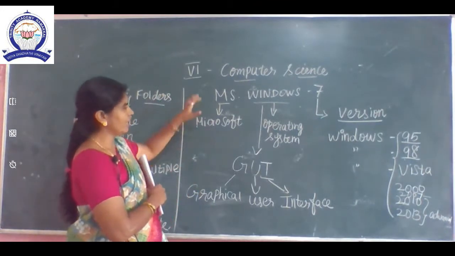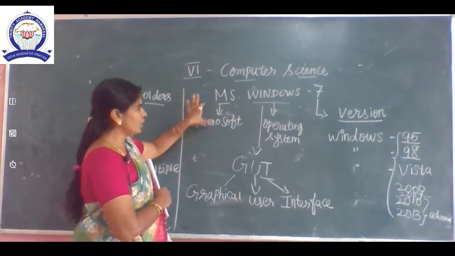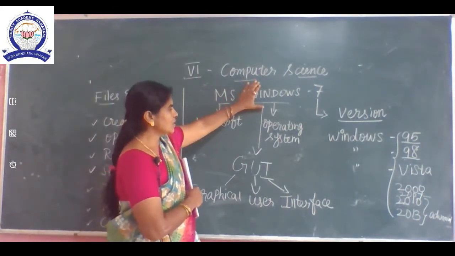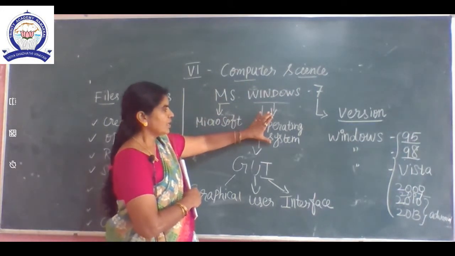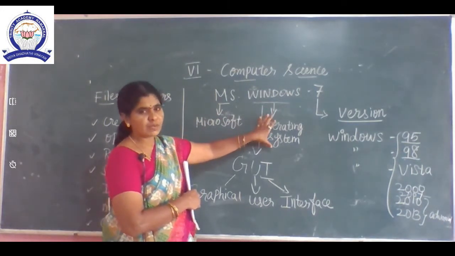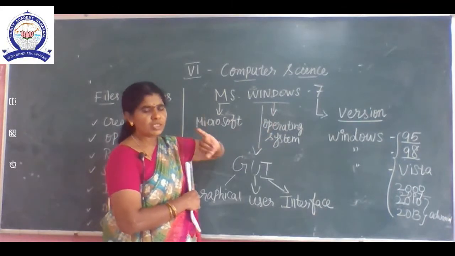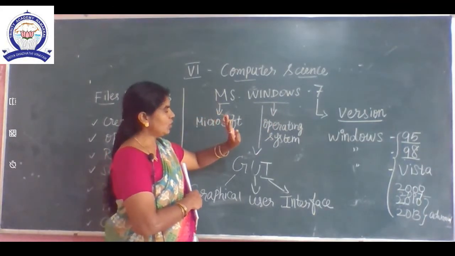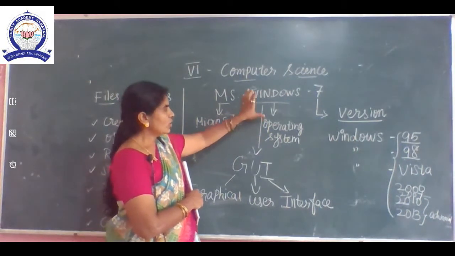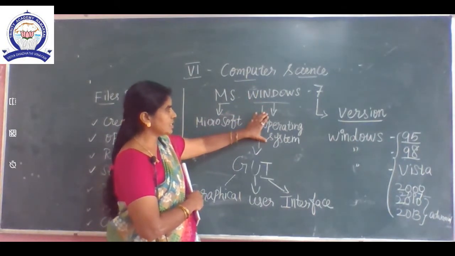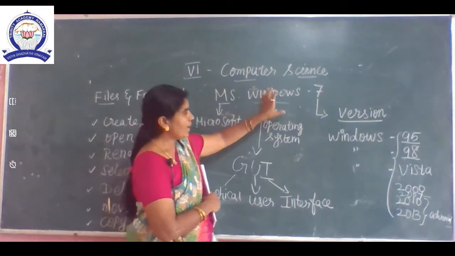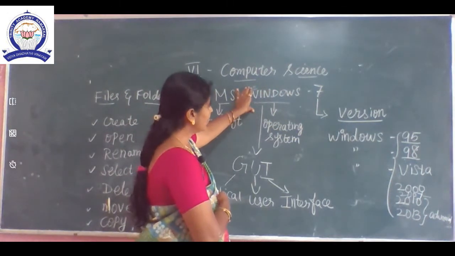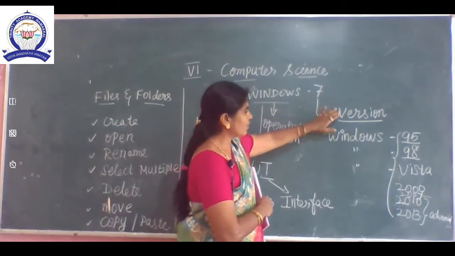Let's see one more time. MS is Microsoft. Windows is an operating system. In the previous video, we saw different types of operating systems: DOS, Unix, Linux, Windows. So, Windows is also an operating system that manages the computer. Okay. 7 is a version.